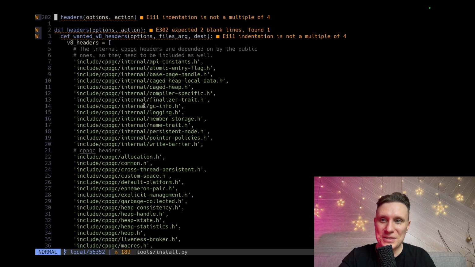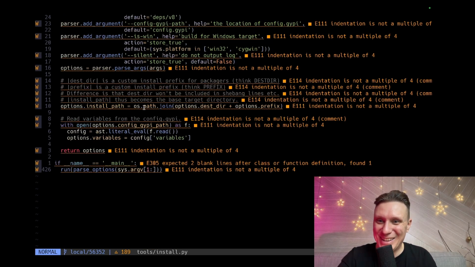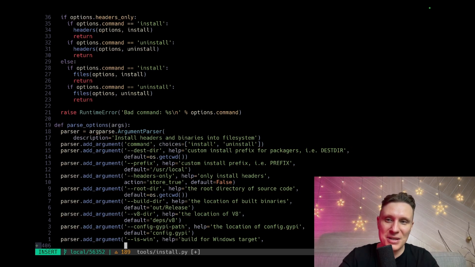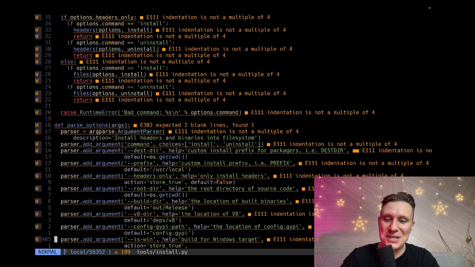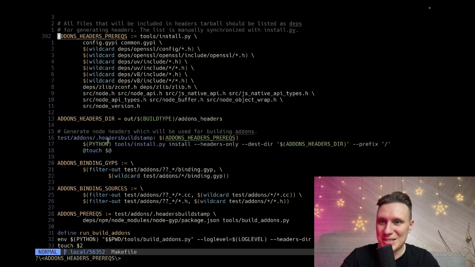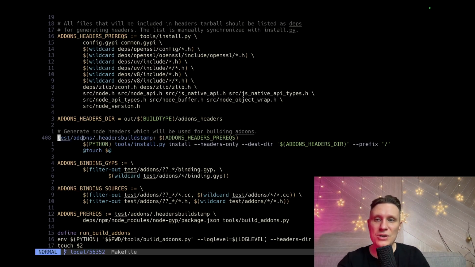It does a lot of errors. Let's install headers and binaries into the file system. Hold on a second. It looks like it's something we are interested in. Add-ons and headers, tests. Generate node headers which will be used for building add-ons. What will happen if I run it? No, it's not a script. See, there is no phony.